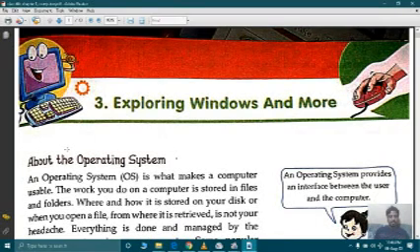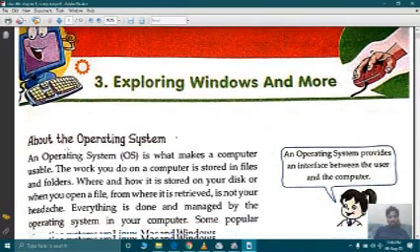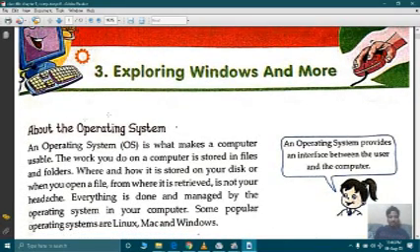Good morning. Today we are going to start chapter number 3, exploring Windows and more. In the last chapter we have studied about system software and we also have studied about operating system. Here in this chapter we are going to study about different operating systems. So first, before starting, we are going to discuss what is an operating system and how it works on the